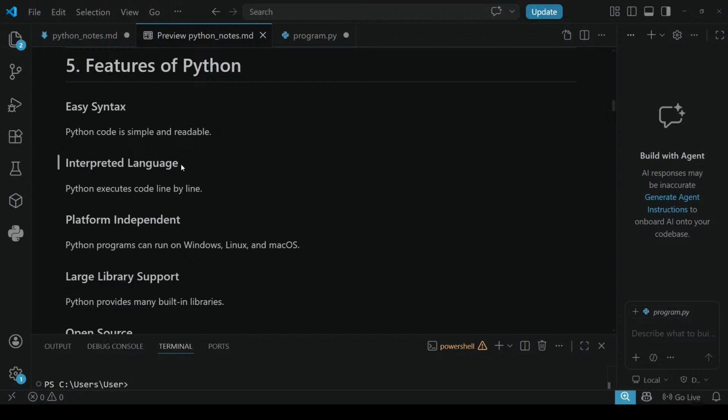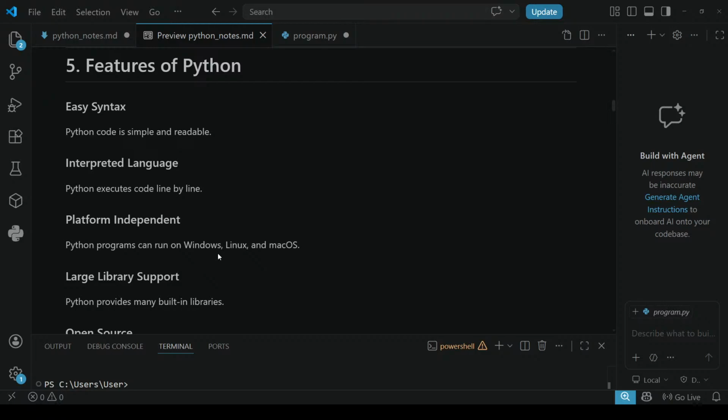Next, interpreted language. As I said above, Python is an interpreted language. Why? Because it executes code line by line. Next, platform independent. Yes, Python programs can run on Windows, Linux, and Mac OS. There is a line called write once, run anywhere. Like that, Python programs can be written once and run on Windows, Linux, and Mac OS. So it is called platform independent.